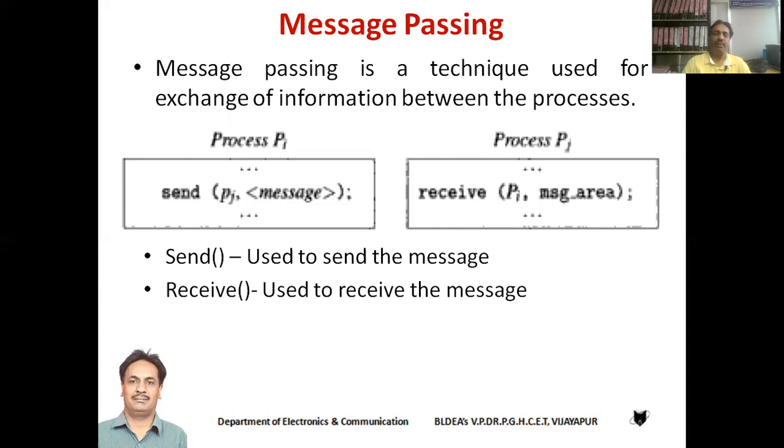Students, for the time being, remember that the send instruction can be used as send, name of the destination process, and the message which is to be sent. And receive should be used as receive, name of the receiver process, name of the sender process, and the message area where the received message is to be stored.